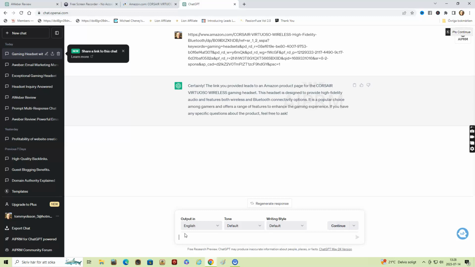Then you paste in the text about the product there, and you hit the green button after pasting in the text.